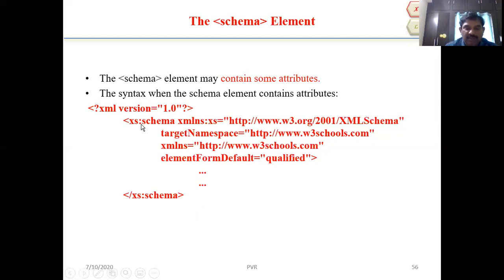XS means XML schema. xmlns:xs equal to http://www.w3.org/2001/XMLSchema. We can type that one and see it on W3Schools. Otherwise, you can write http://www.google.com. We can type that one and see the parsing.